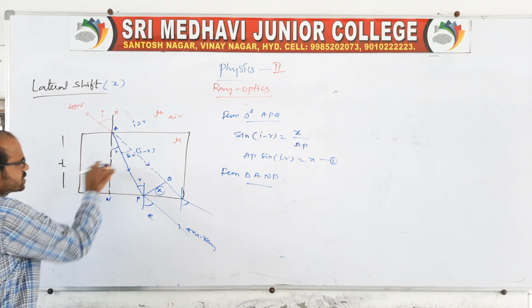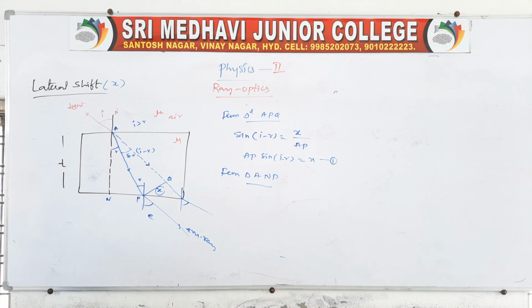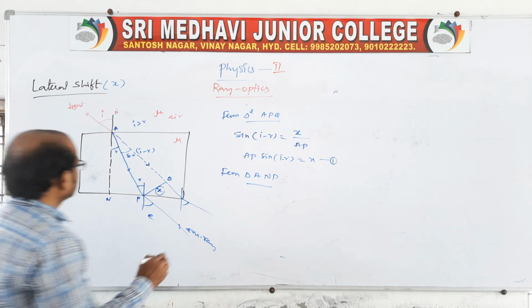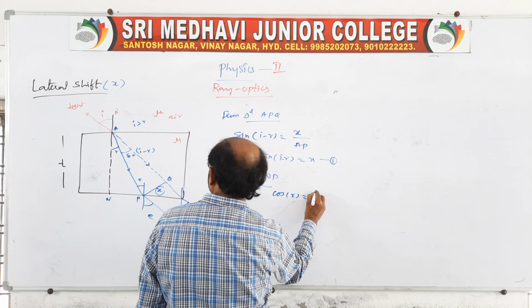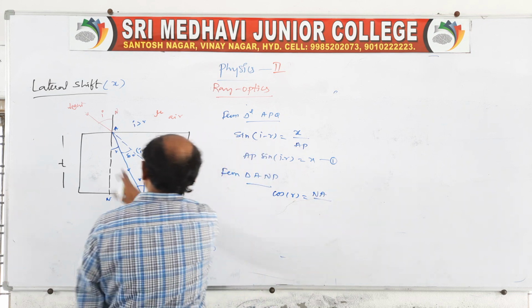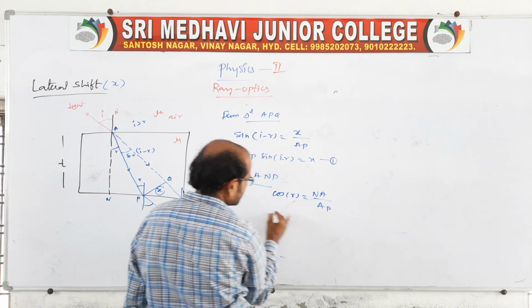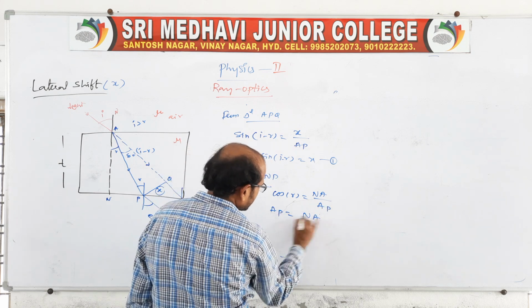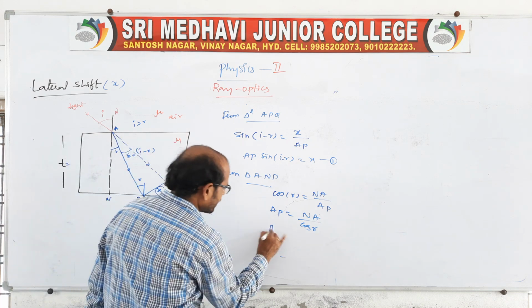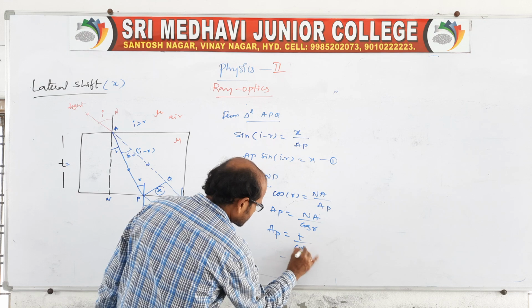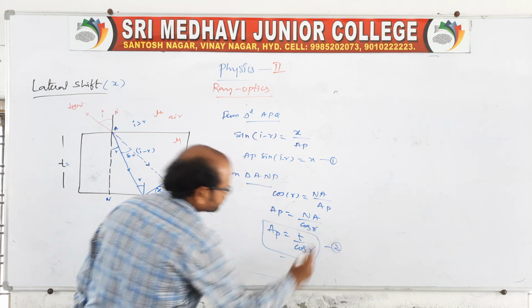By using this refraction, from cos r we take cos r is equal to the adjacent side NA by the hypotenuse AP. So AP is equal to NA by cos r, but NA is represented as T. So we write AP is equal to T by cos r, equation 2.